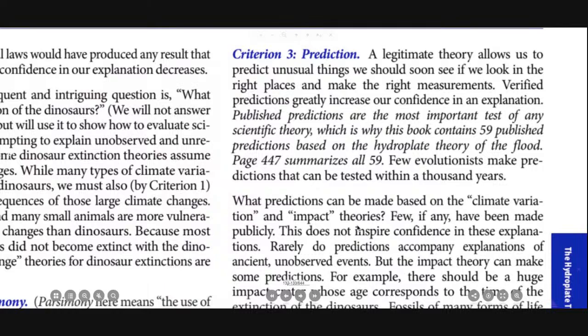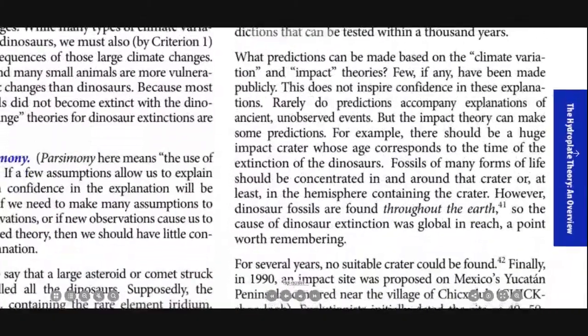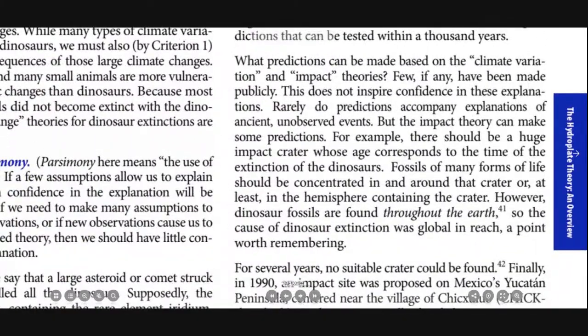Few evolutionists make predictions that can be tested within 1,000 years. What predictions can be made based on the climate variation and impact theories? Few, if any, have been made publicly. This does not inspire confidence in those explanations. Rarely do predictions accompany explanations of ancient unobserved events, but the impact theory can make some predictions.